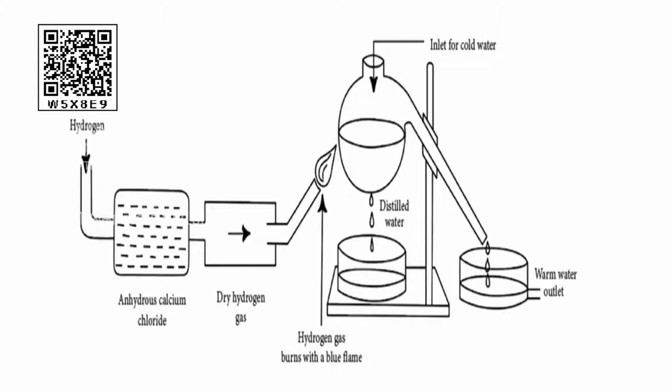Next, distilled water without any dissolved matter is obtained by this method. The water from which impurities such as dissolved salts and colloidal particles have been removed by one or more processes of distillation. That is, the distillation process will be repeated again until we get chemically pure water.